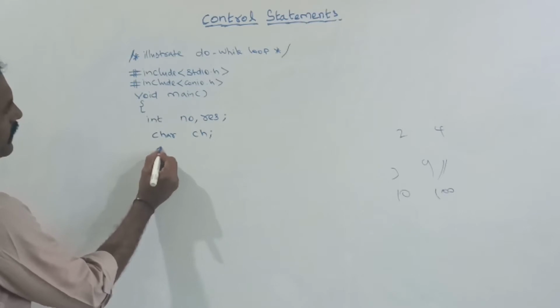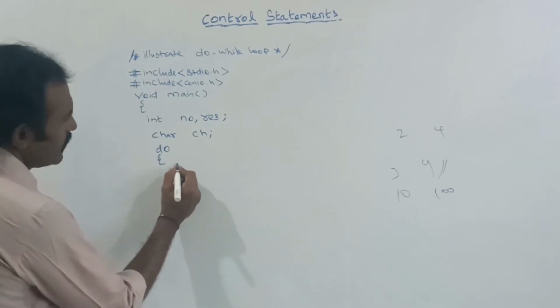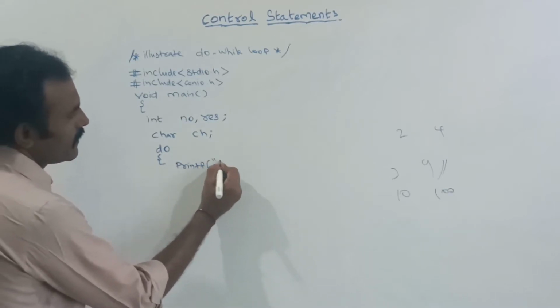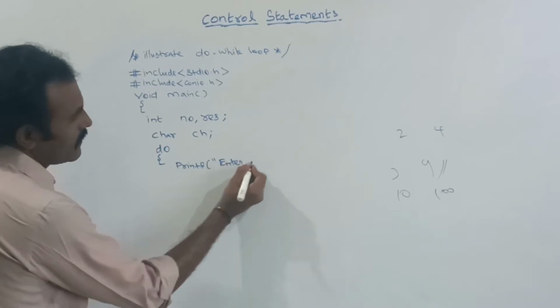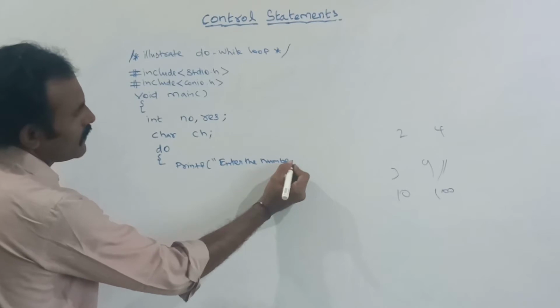Here, do, next open brace. Inside, printf enter the number.